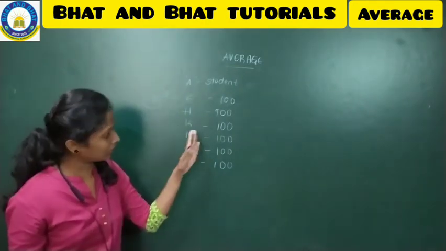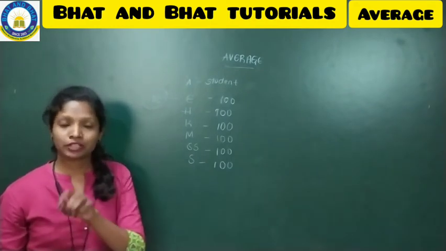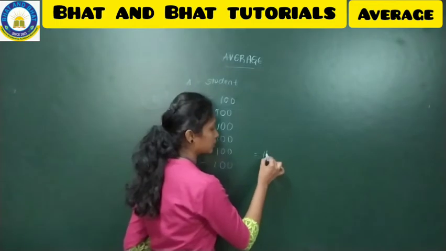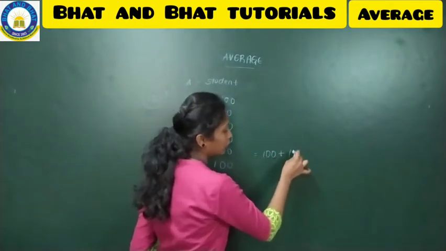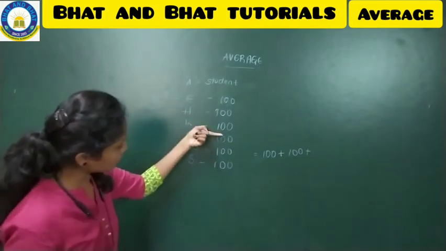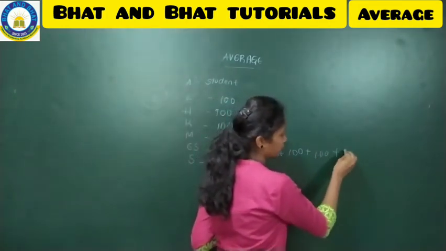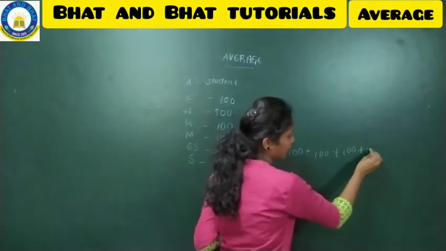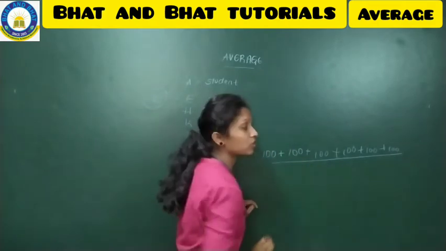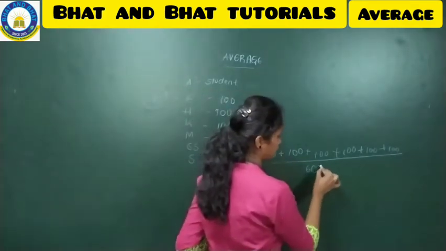When he has scored out of out in all the subjects, we need to find the percentage, right? When we want to find the percentage, first we will add all the marks, right? How many subjects are visible here? 1, 2, 3, 4, 5 and then 6, divided by the total marks for all the subjects, 600.